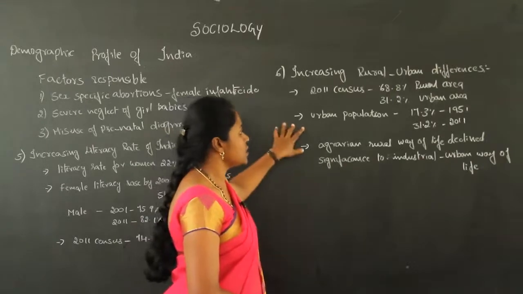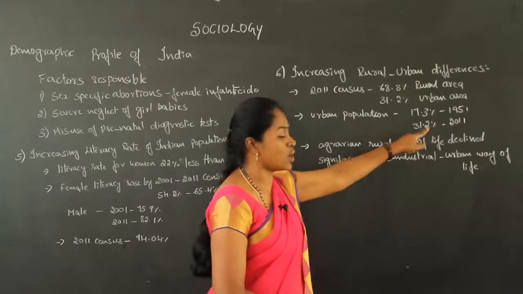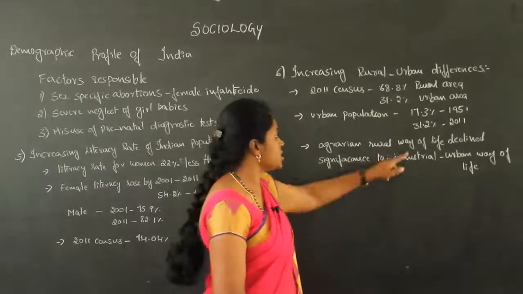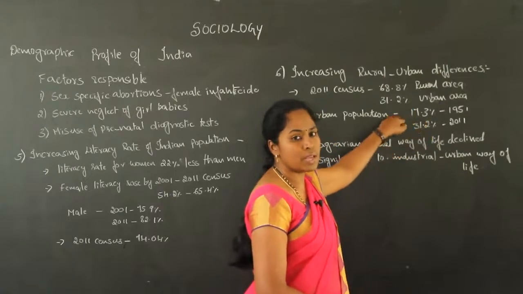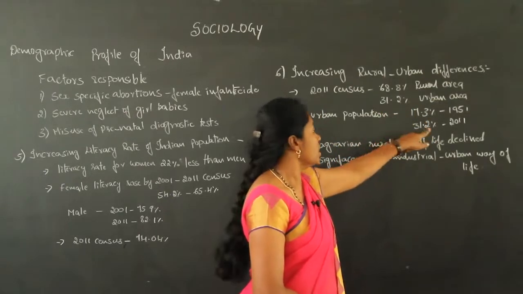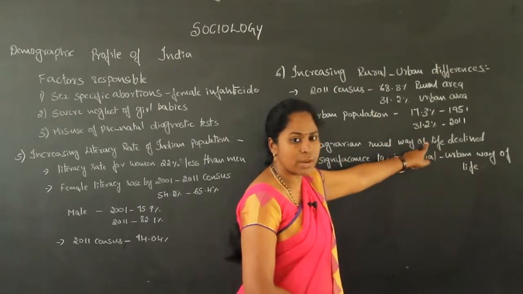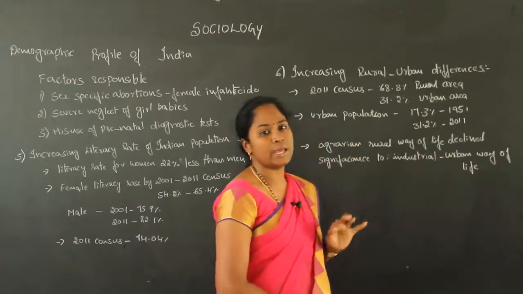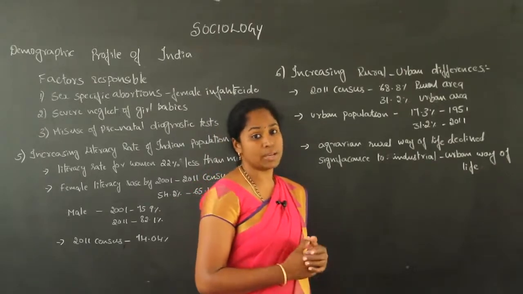But here we can see the urban population has changed from 1951 to 2011. In 1951, 17.3% of the people were living in urban areas. In the 2011 census, 31.2% of the population live in urban areas. So why did people start migrating to urban areas?